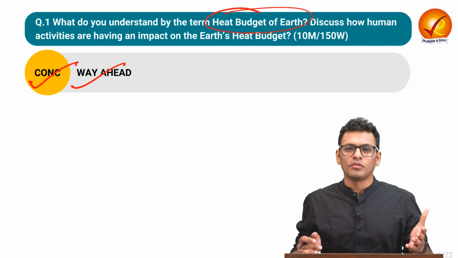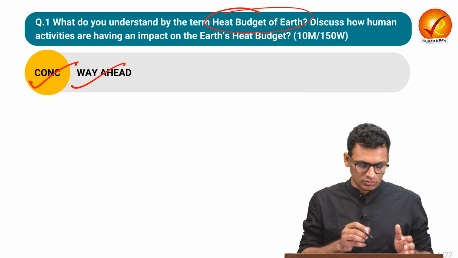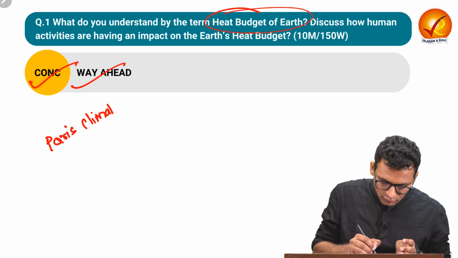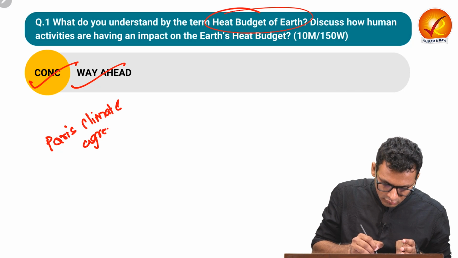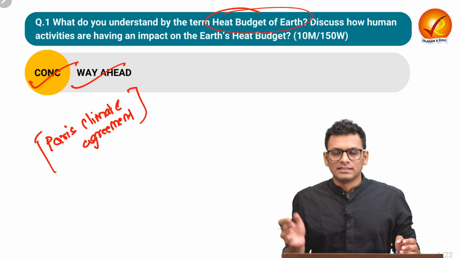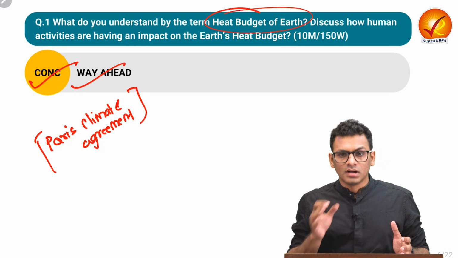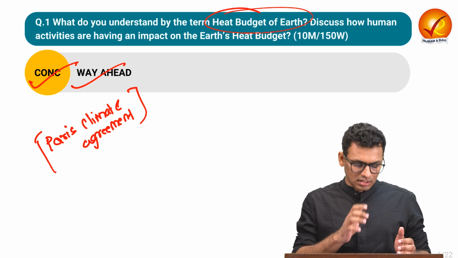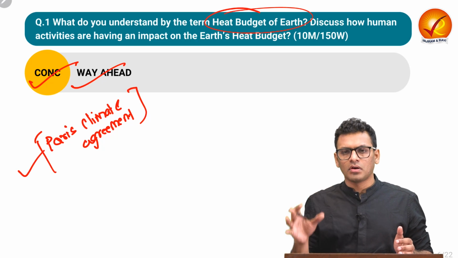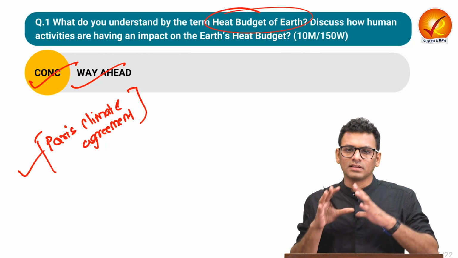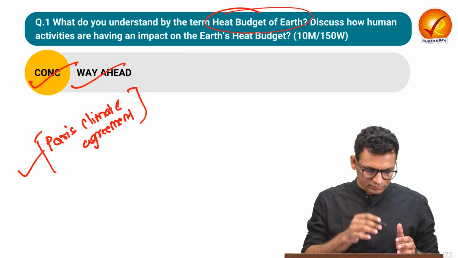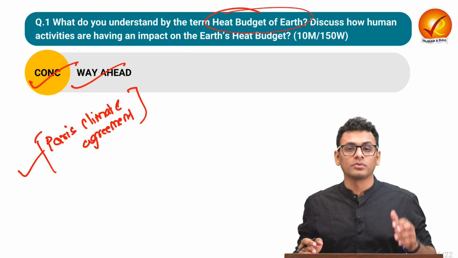You can also cite about Paris Climate Agreement over here. That why the entire global community must stick to the commitment they have ensured through this kind of agreement, and thereby ensure that the heat budget along with the climate change is also in a sustainable way going ahead. So that is something for question number 1 you can conclude.